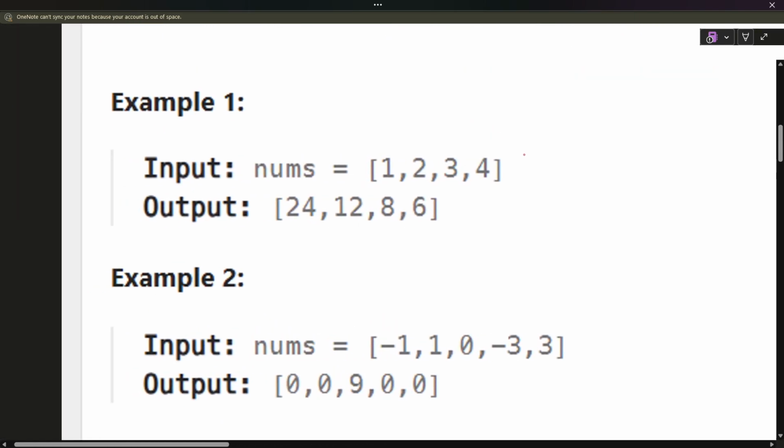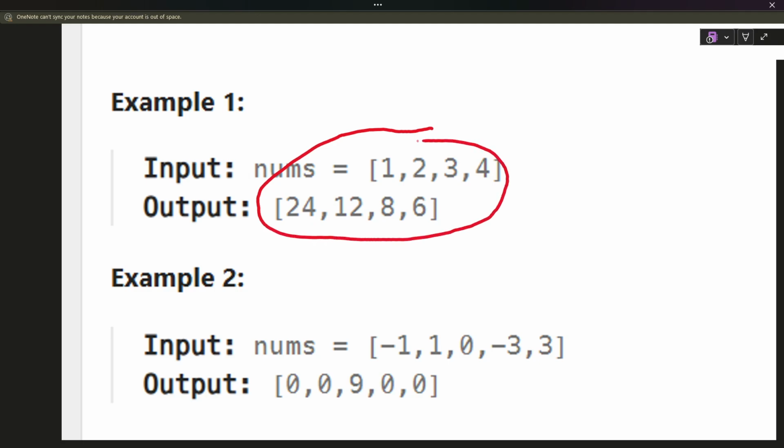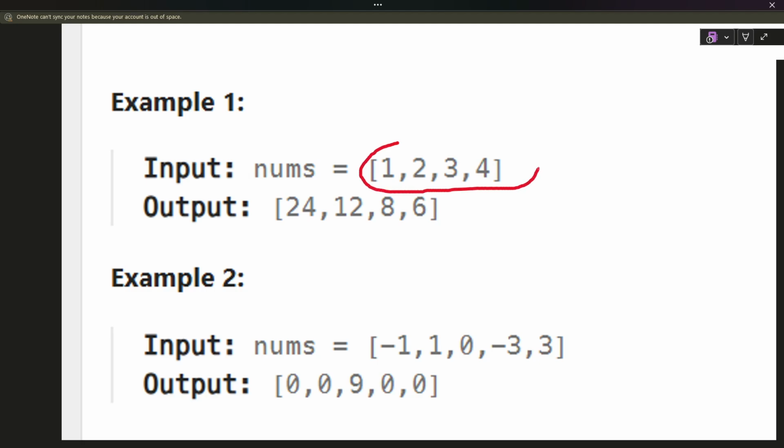I have the same example written down, so I will explain it there. This is the example I have written. I will tell you how to solve it.